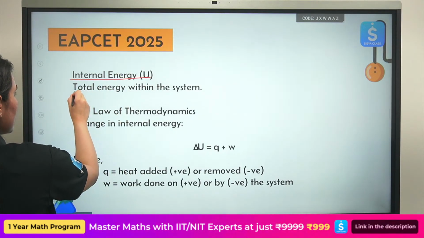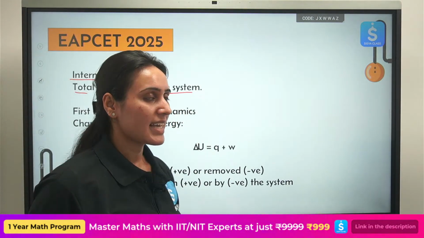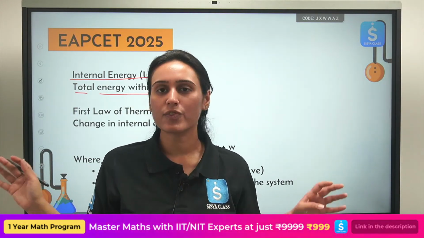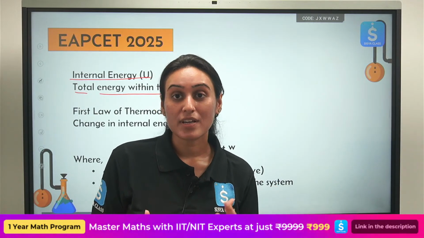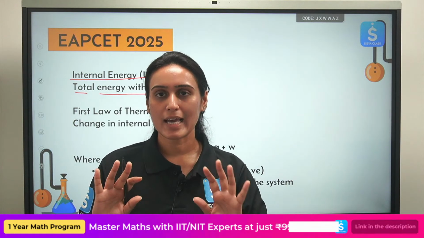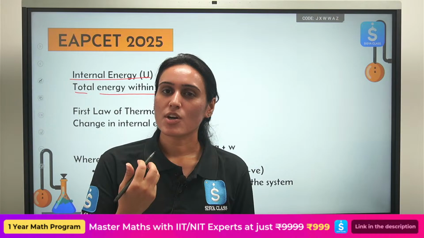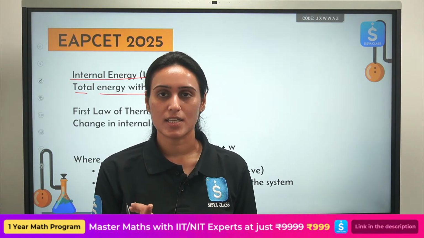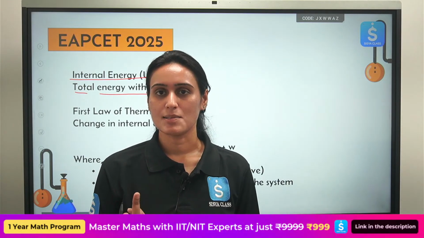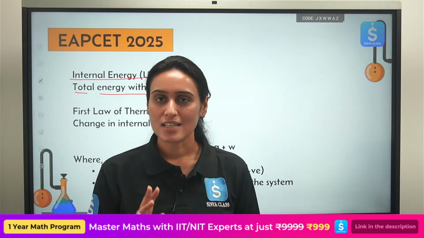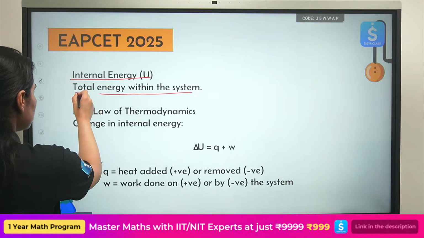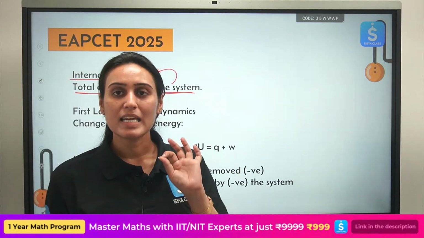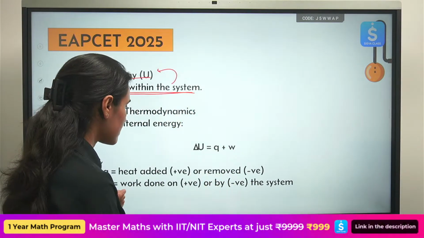See, internal energy, it is the total energy within the system. Can we calculate the absolute value of internal energy, the total energy? It is the sum of all the different types of energy which are present in your system. Can you calculate it as a whole? We can't. So what should we do then? We don't talk in terms of absolute energy. We talk about change in internal energy. We talk about change in enthalpy. We talk about change in entropy. You will see. So total energy within the system is internal energy. We are concerned with change in internal energy, and this is how we calculate it.